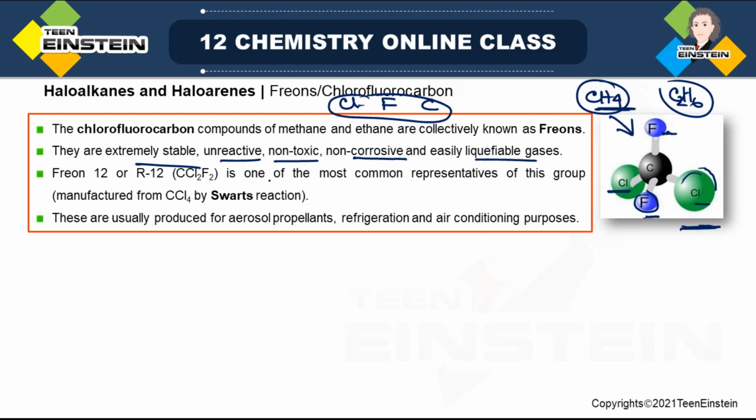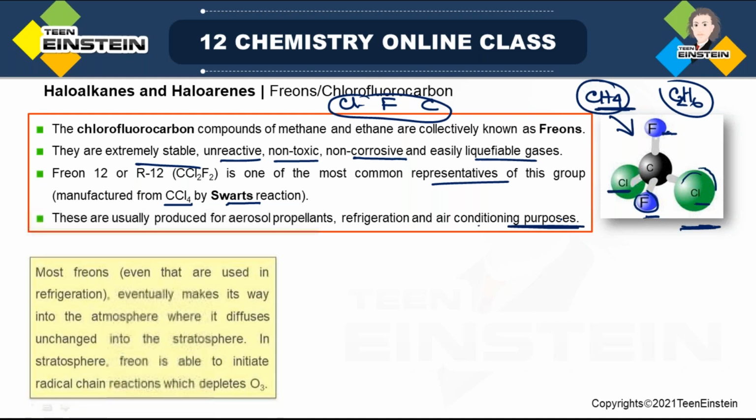Freon 12, which is also known as R12, is basically CCl2F2, that is this molecule on the right hand side. It is one of the most common representatives of this group, and it is manufactured from CCl4. That is, starting from CCl4, you can make this molecule by Swarts reaction. These are usually produced for aerosol propellant, refrigeration, and air conditioning purposes.